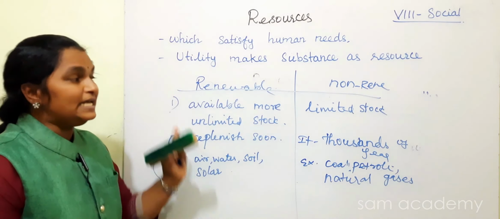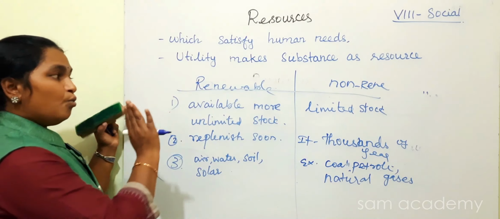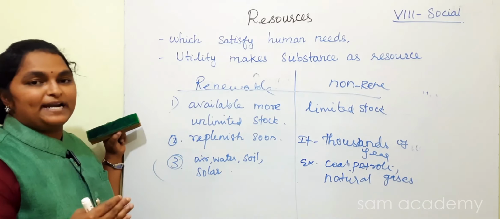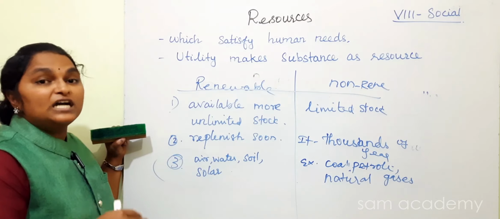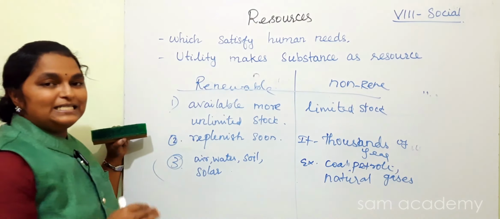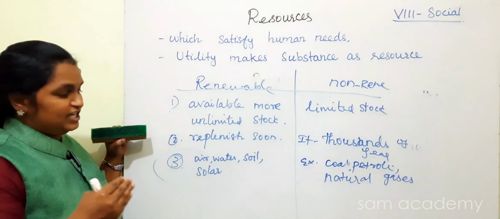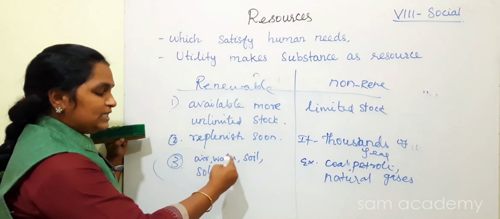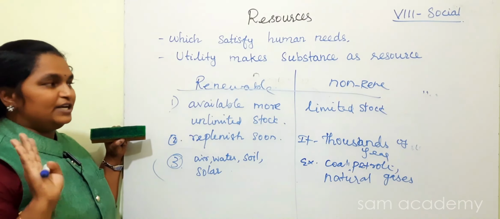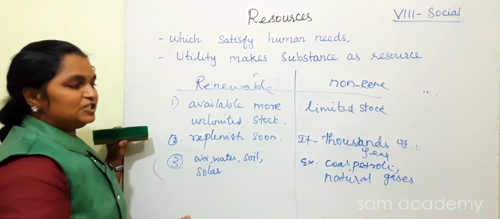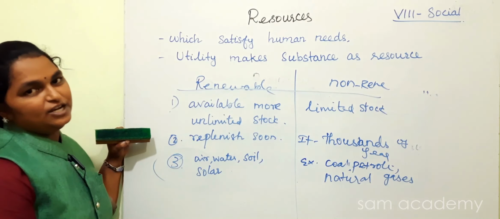Based on exhaustibility, the natural resources are divided into renewable and non-renewable. What does renewable mean? It will be replenished very soon. It will be available more. This stock is more. But non-renewable is a limited stock. It takes thousands of years to replenish. Examples: air, water, soil, solar energy, wind energy. These completely come under renewable resources. But non-renewable resources are coal, petroleum, natural gas. So all these come under non-renewable resources.